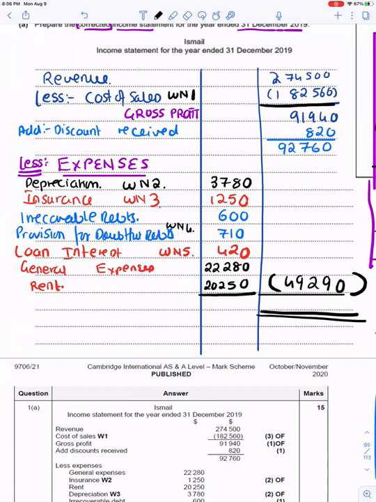49,290. This you will subtract from this figure to get a profit for the year. Minus 92,760. So the profit figure that I'm getting is 43,470. This is nothing but the profit for the year.